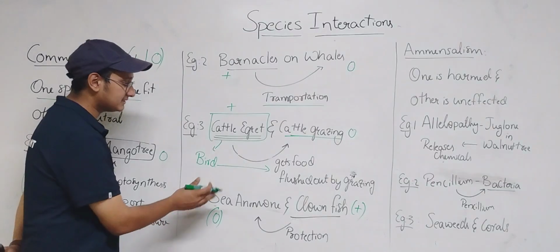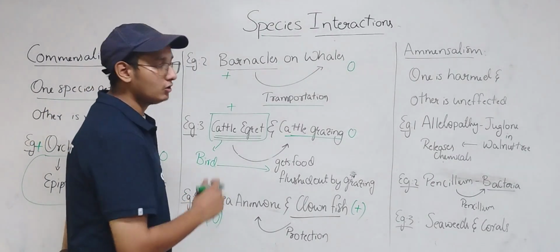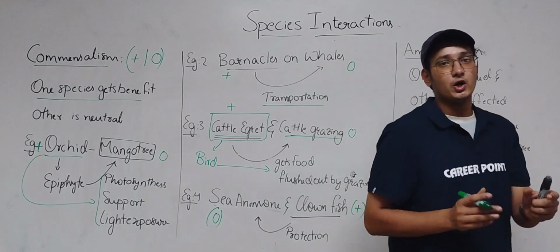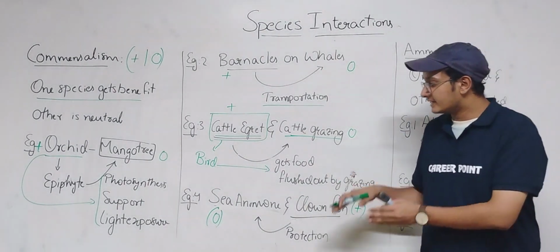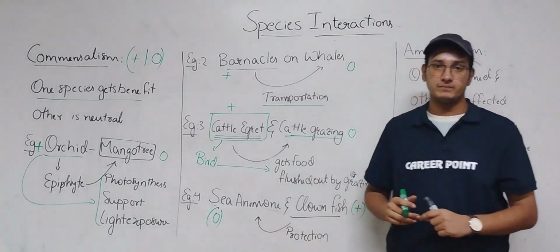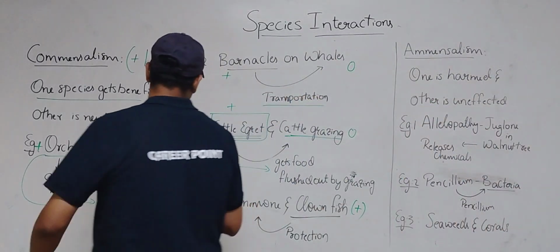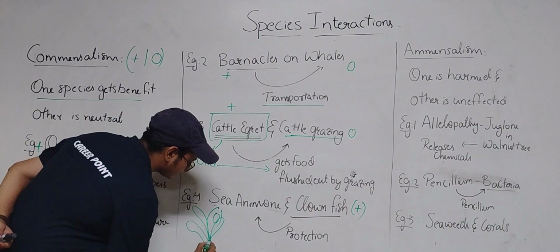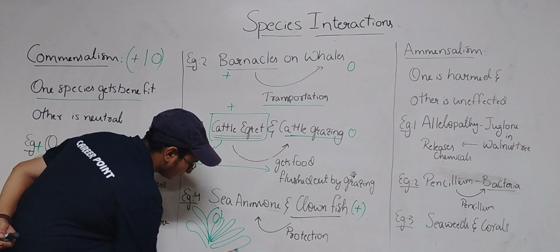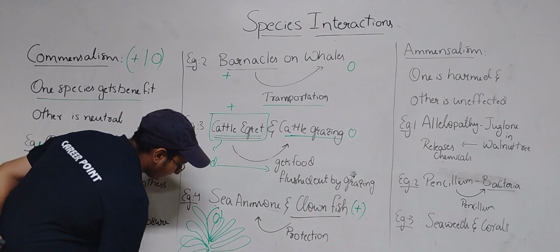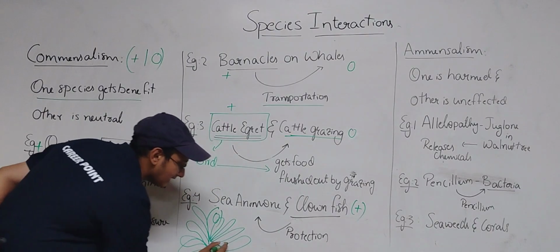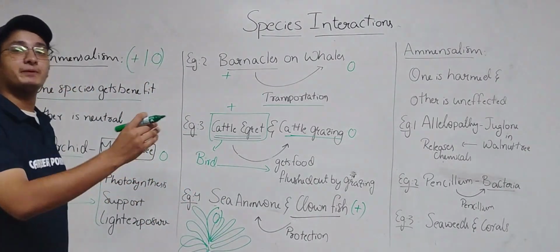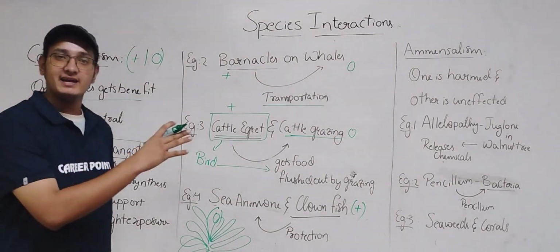And the fourth example is sea anemone and clownfish. We can see the clownfish in the Nemo movie. In order to escape from predators, it comes and hides in the sea anemone. The sea anemone is like this. This fish comes and hides in it. These tentacles are very poisonous, so the predator cannot come and attack the clownfish.